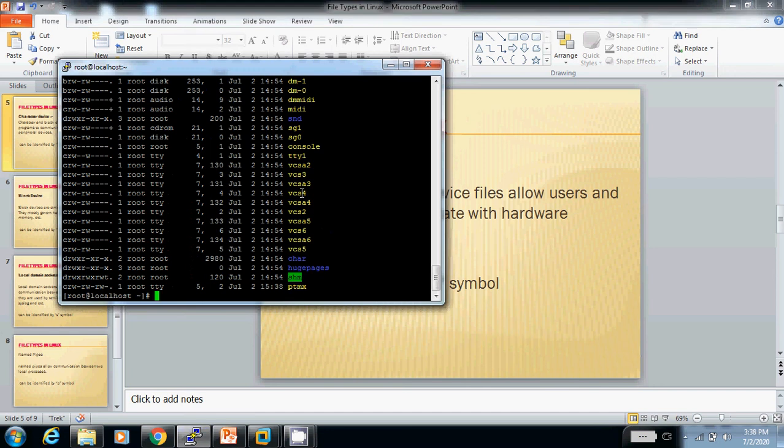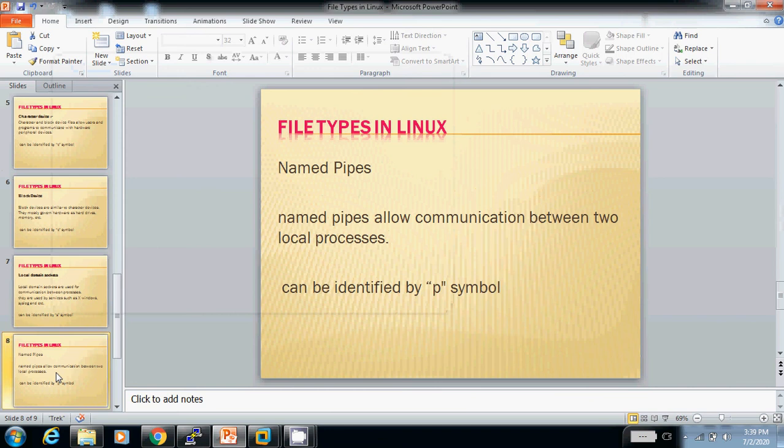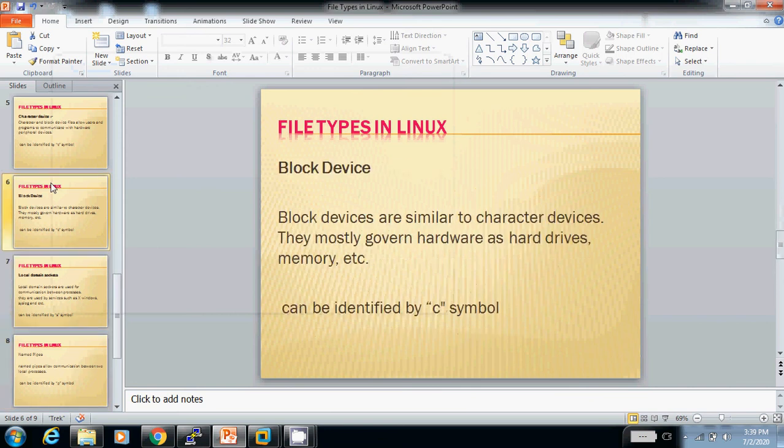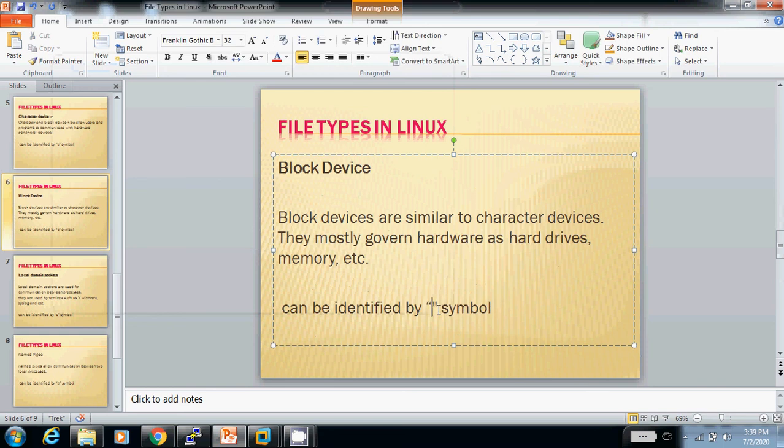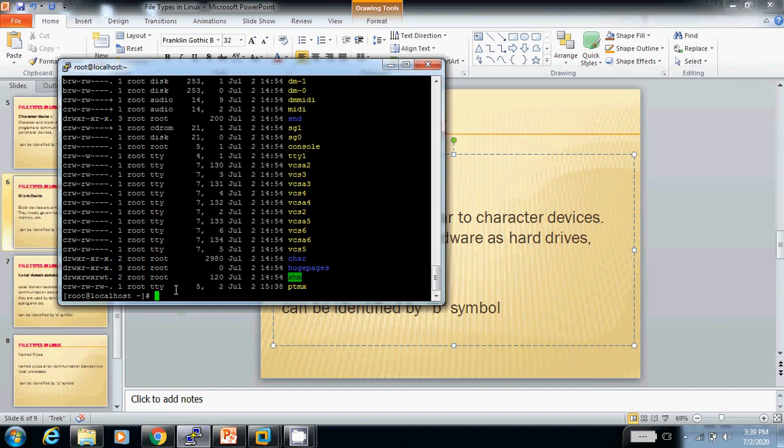Now next one is block device file. Block device files are similar to character device files. They mostly represent hardware such as hard drives, memories, etc. It can be identified by the b symbol. I will take an example.